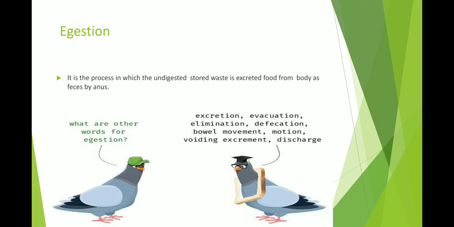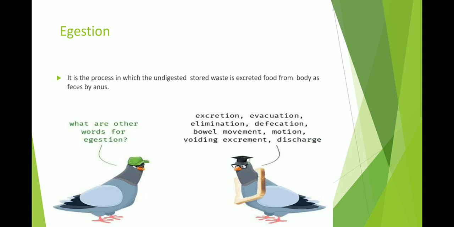Okay, what is egestion? Egestion is a process in which the undigested stored waste food is excreted from the body as feces by the anus. See, the digestive system starts with the mouth and ends with the anus. So the anus is the last part of the digestive system. What is the function of the anus? The function of the anus is that undigested food, or undigested solid material, solid waste, gets rid of our body with the help of the anus.